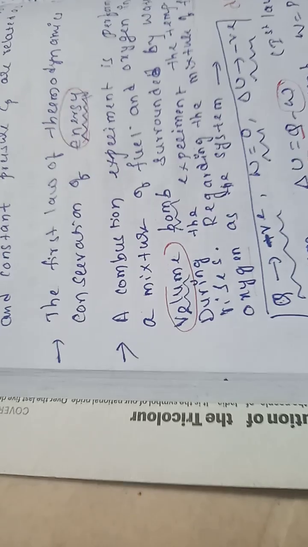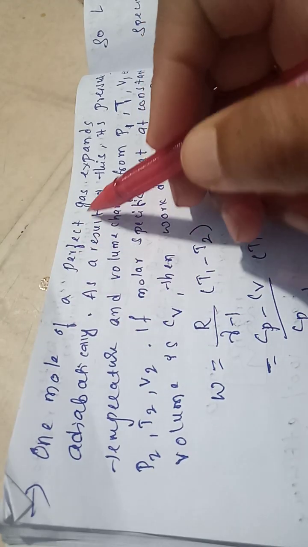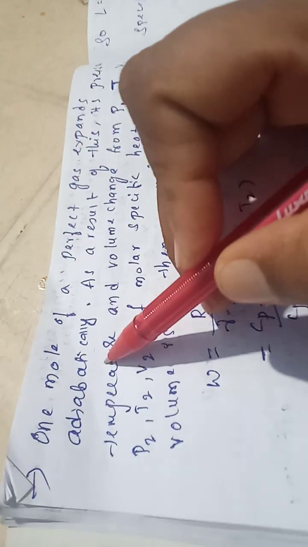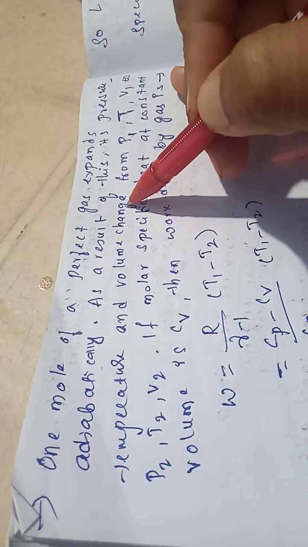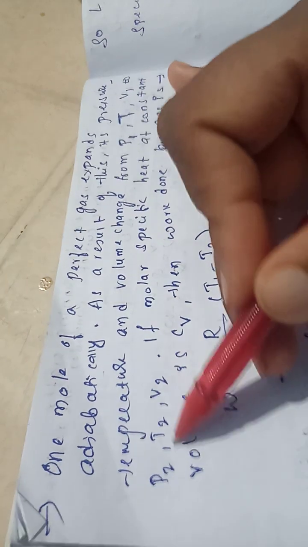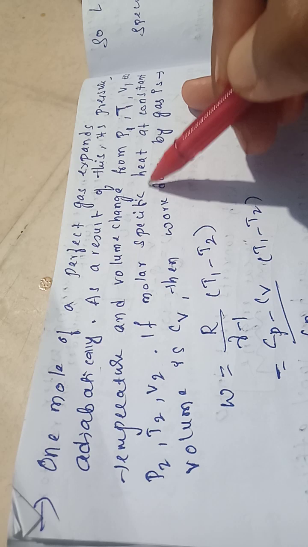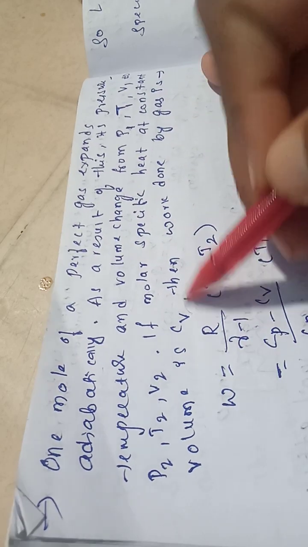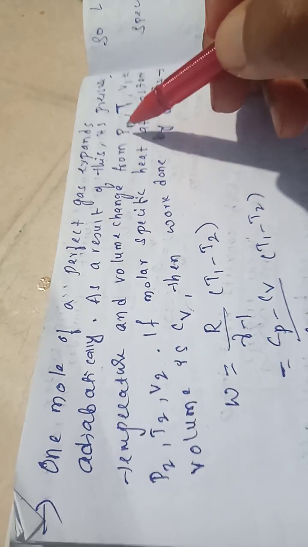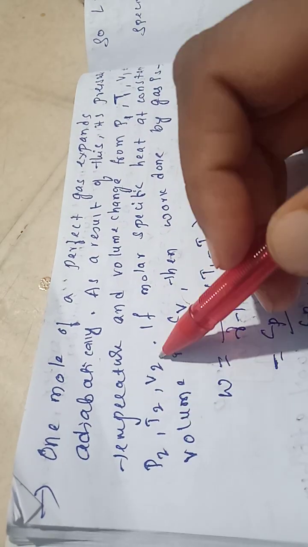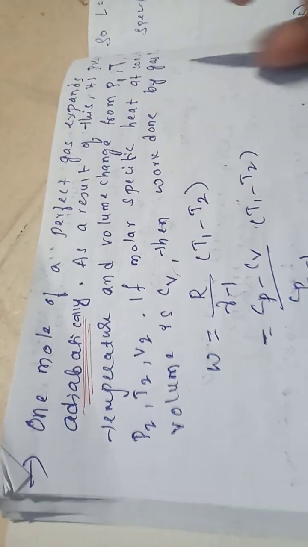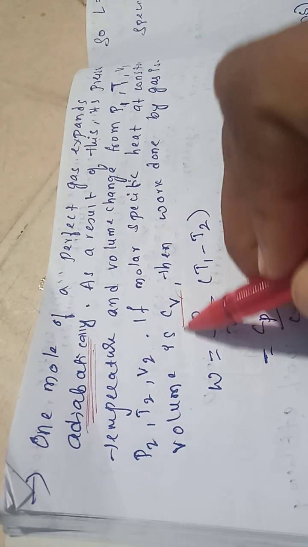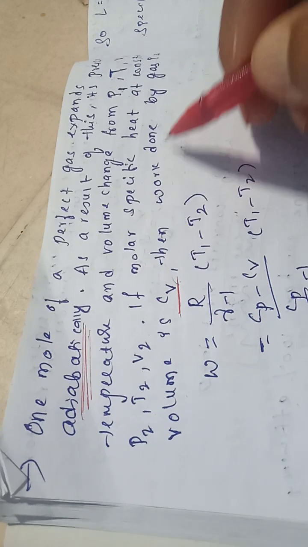Now next, he gave a question. 1 mole of a perfect gas expands adiabatically. As a result, its pressure, temperature and volume change from P1 T1 V1 to P2 T2 V2. If the molar specific heat at constant volume is CV, then what is the work done by the gas? So P1 T1 V1 changes to P2 T2 V2 and the work is done adiabatically.